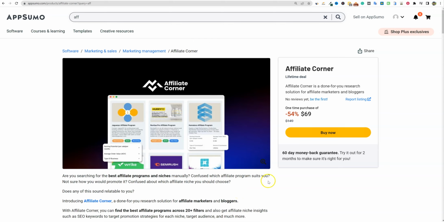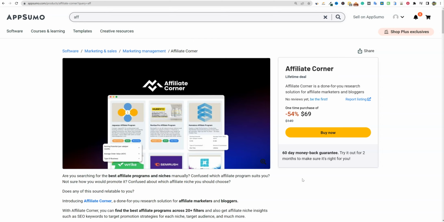Today we are going to be doing an affiliate corner review. Now I've known about this software for seems like about a year or more. There's just some other top affiliates that have done reviews on this and it looked super interesting. I just haven't gotten around to going out and actually getting the software. In order to do a proper review, this is one of those softwares that I have to actually purchase.